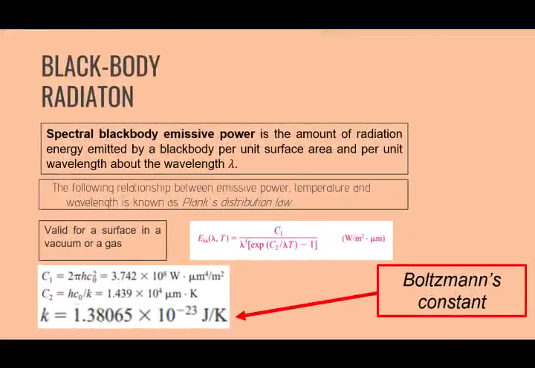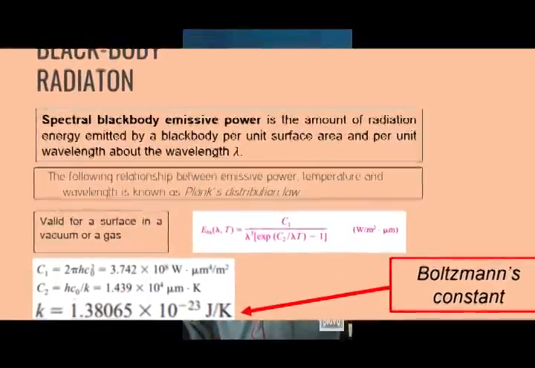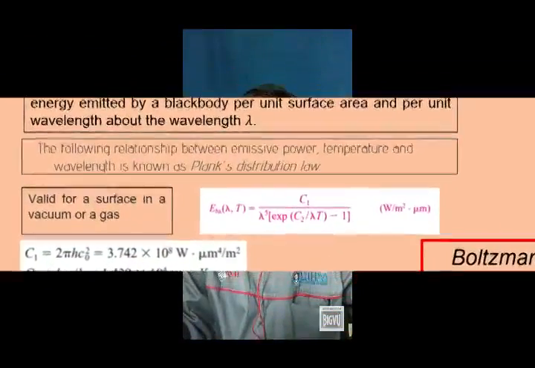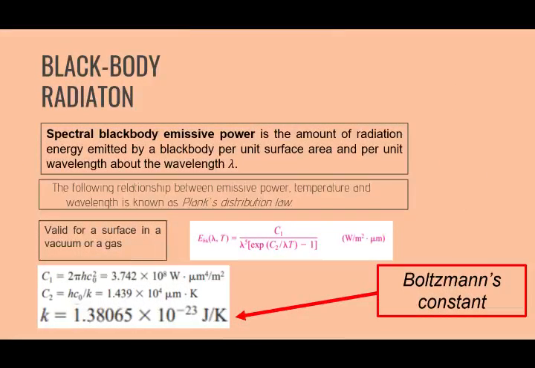Next is spectral black body emissive power. Spectral black body emissive power is the amount of radiation energy emitted by a black body per unit surface area and per unit wavelength about the wavelength. You can see the formula on the slide. This formula is only valid for a surface in a vacuum or a gas. The values for C1 and C2 are given, and also k, which is the Boltzmann constant.